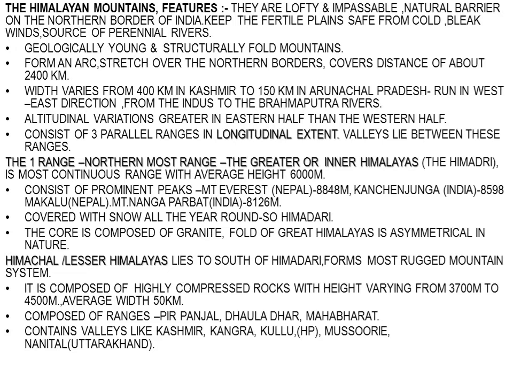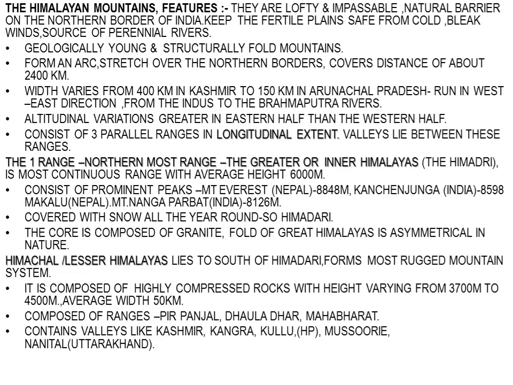The altitudinal variations in the Himalayas are greater in the eastern half than in the western half. That means the variations in the mountain peaks are more in the eastern half.